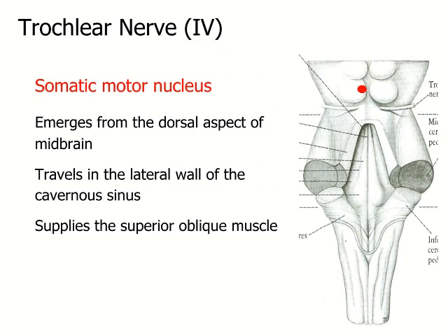Only one functional component is carried in the fourth cranial nerve or the trochlear nerve, which is the somatic motor component. And we have already said that the somatic motor nucleus of the trochlear nerve lies at the level of the inferior colliculus of the midbrain, and it emerges from the dorsal aspect of the brain. You can see it here, it crosses the midline and goes to the opposite side. Then it also travels in the lateral wall of the cavernous sinus together with the oculomotor nerve, and this is the nerve that supplies the superior oblique muscle.